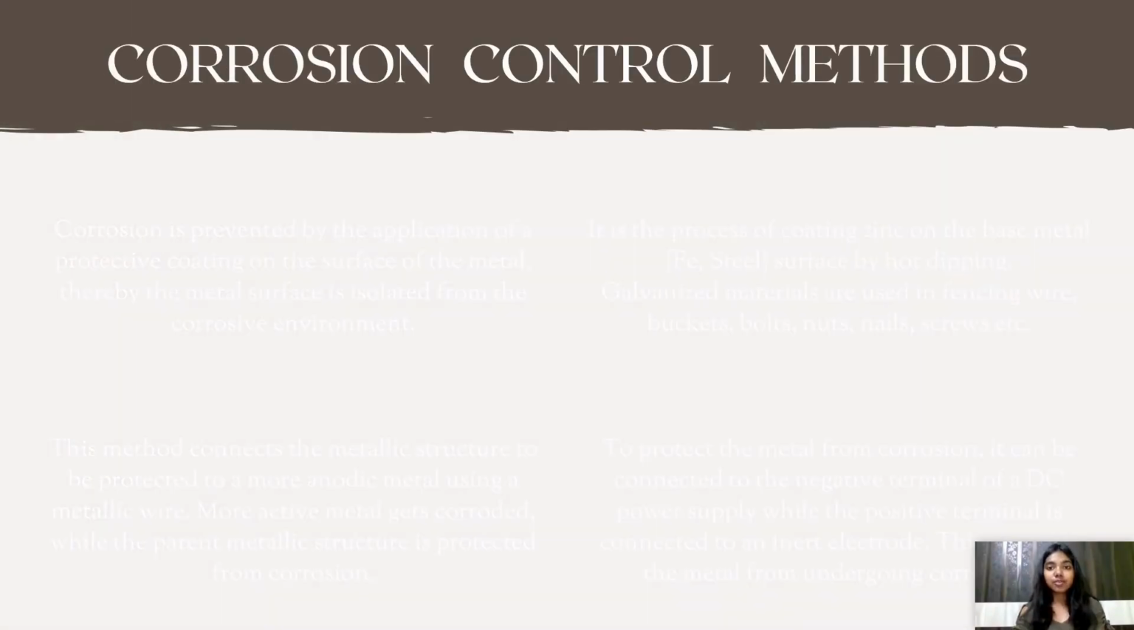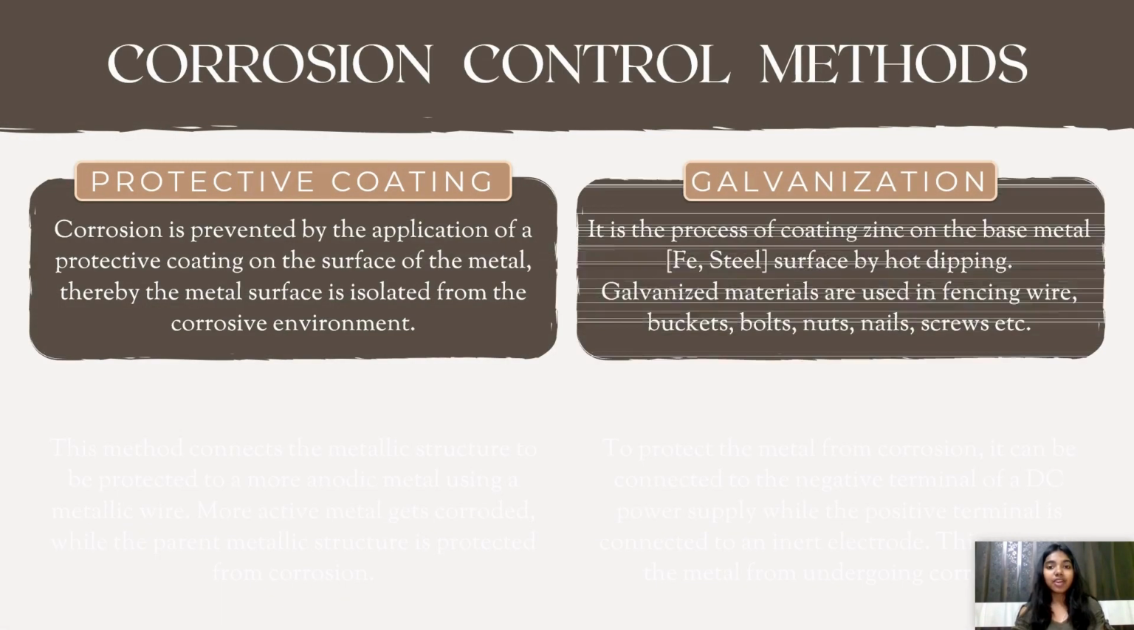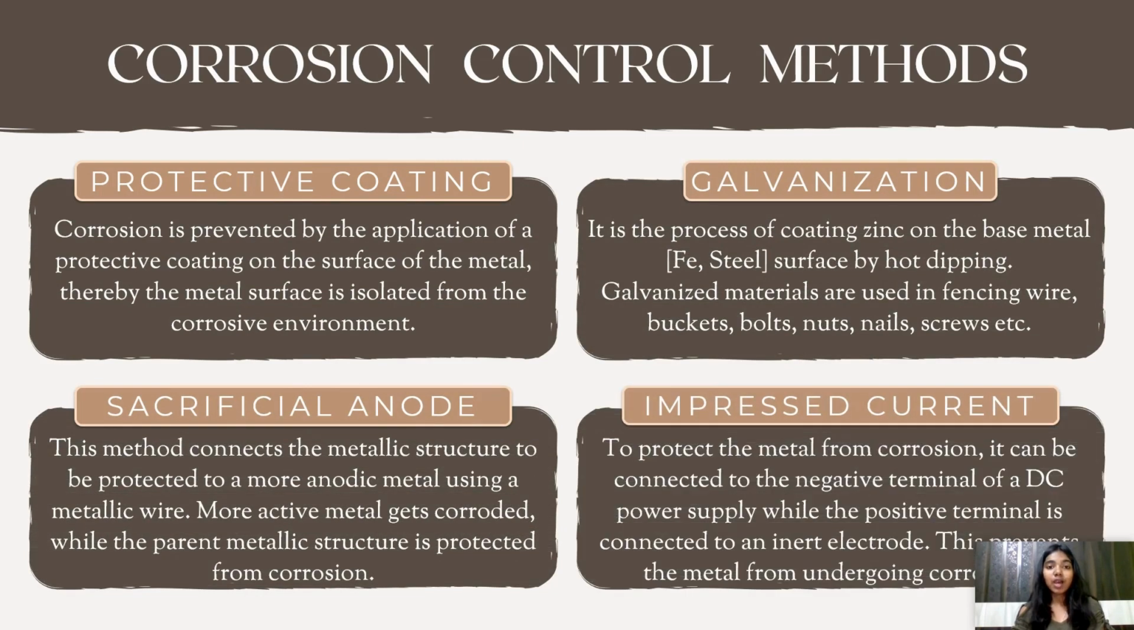Moving to corrosion control methods, we have protective coating, in which applying a protective coating on the metal surface prevents corrosion by isolating it from the corrosive environment. Galvanization is the process of coating zinc on the base metal surface by hot dipping. Galvanized materials are used in fencing wires, buckets, bolts, nuts, nails, screws, etc.